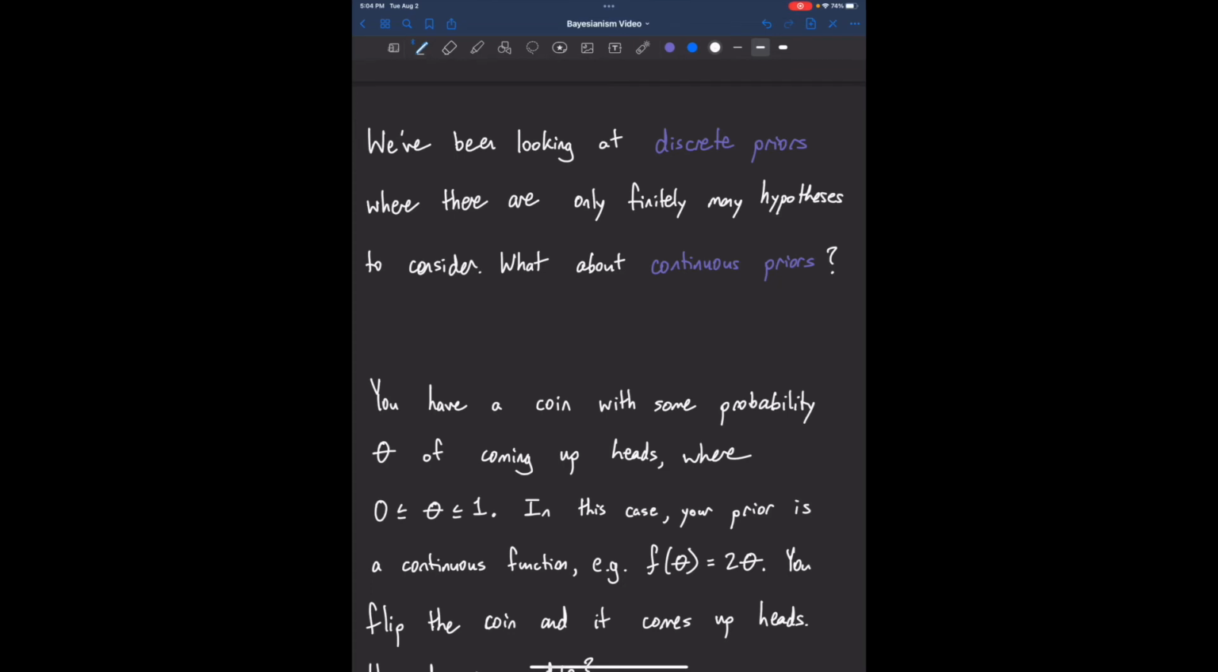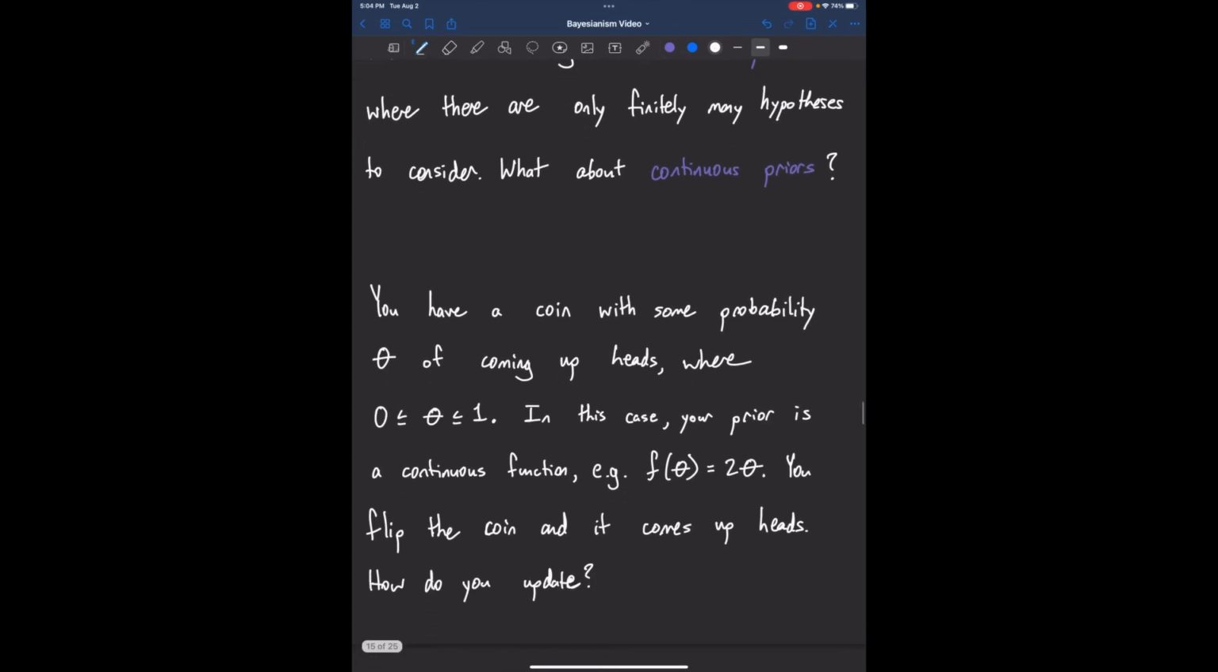For instance, let's say that you have a coin with some probability theta of coming up heads, where theta is between 0 and 1. In this case, your prior is a continuous function. For instance, let's just make up a prior here. Maybe the prior is 2 theta, right? Theta could be anything between 0 and 1. There's infinitely many possibilities for the prior. You flip the coin and it comes up heads.